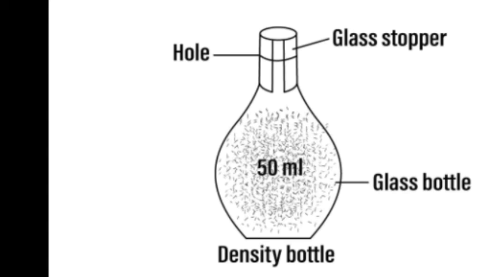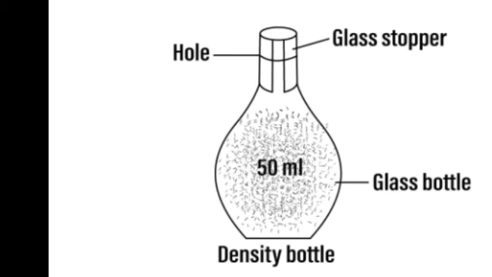Now as we know, mass of empty density bottle is m1 grams and mass of density bottle plus water is m2 grams. So mass of water is m2 minus m1 grams. And mass of density bottle plus liquid is m3 grams, and so mass of the liquid equals m3 minus m1, as m3 is the mass of density bottle plus liquid, and m1 is the mass of empty bottle. So we subtract m1 from m3 and we will get the mass of the liquid.